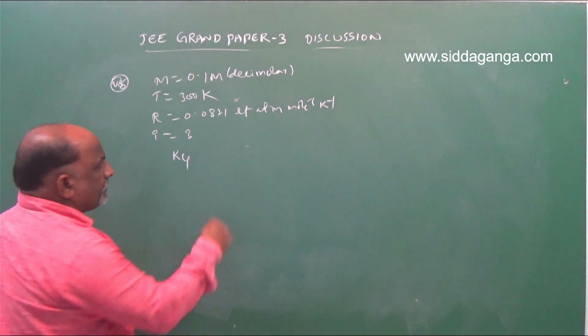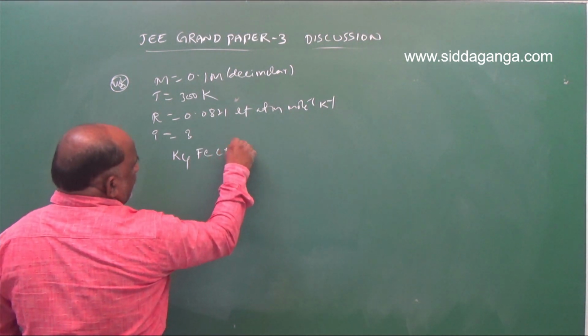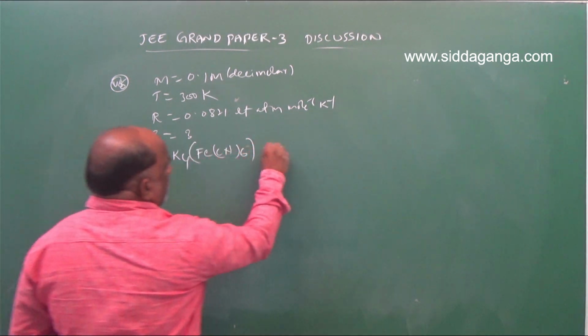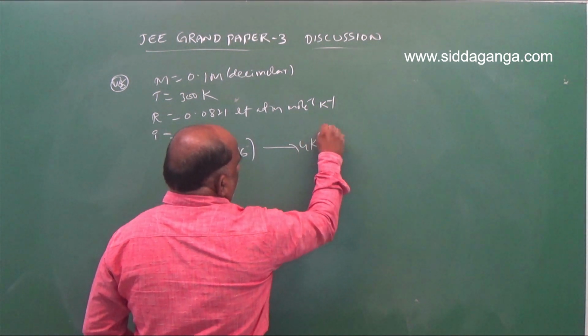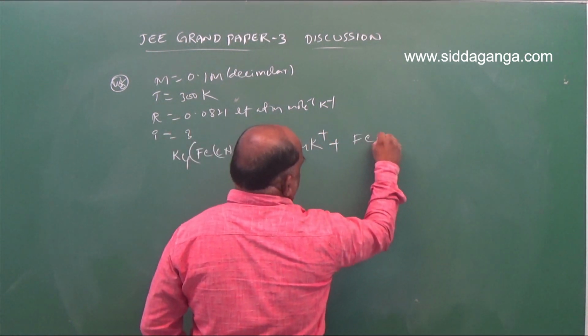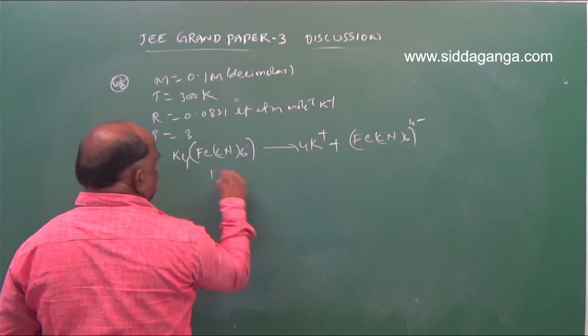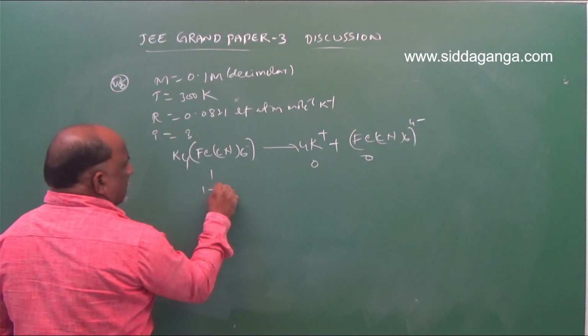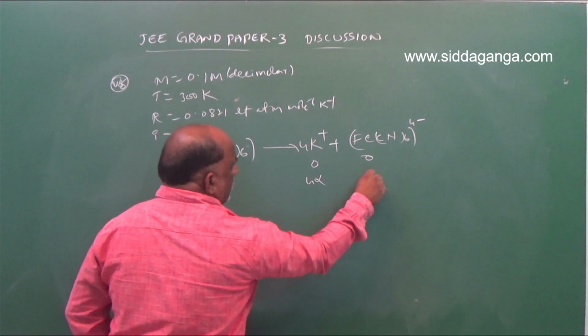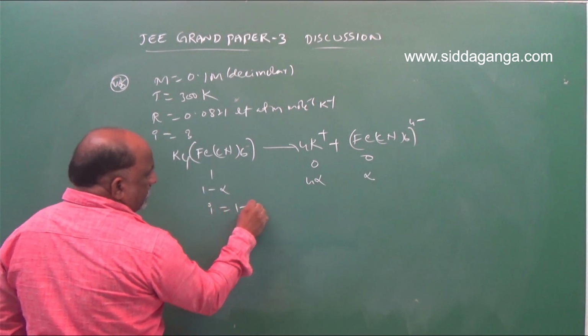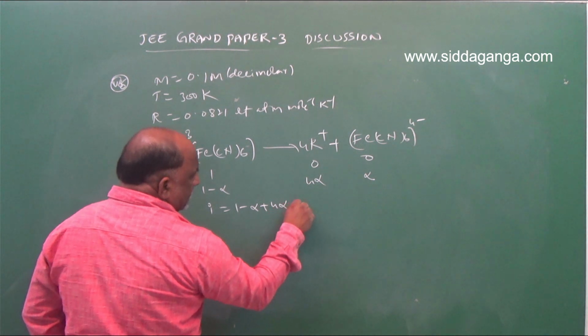K4Fe(CN)6 gives 4K plus and Fe(CN)6 4 minus: 1, 0, 0 initially, then 1 minus alpha, 4 alpha, alpha. So what is i? i is equal to 1 minus alpha plus 4 alpha plus alpha.